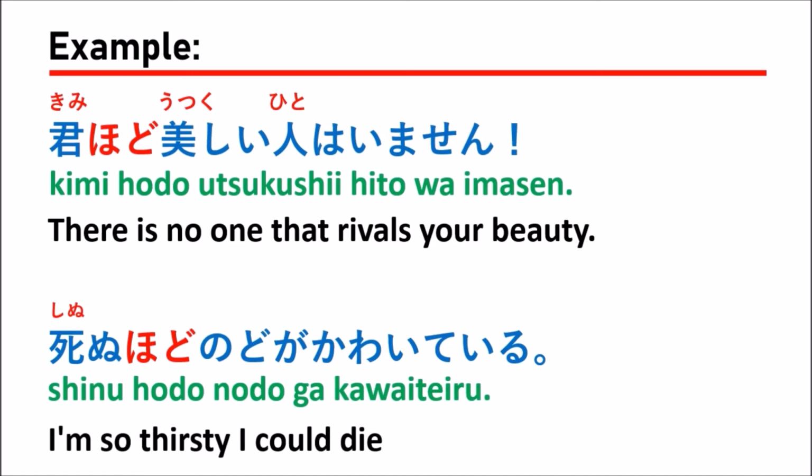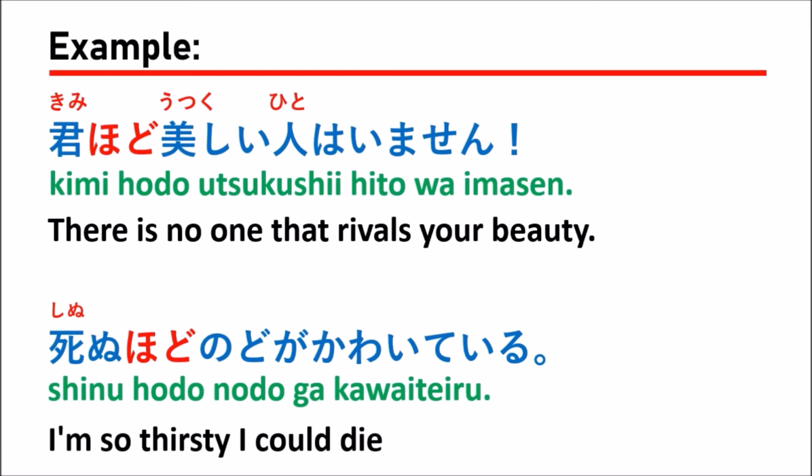Before HODO is kimi. Kimi means you. They use the noun or the pronoun, right? The pronoun kimi, then HODO. So we use the noun with HODO. 君ほど美しい人はいません。There is no one that rivals your beauty.